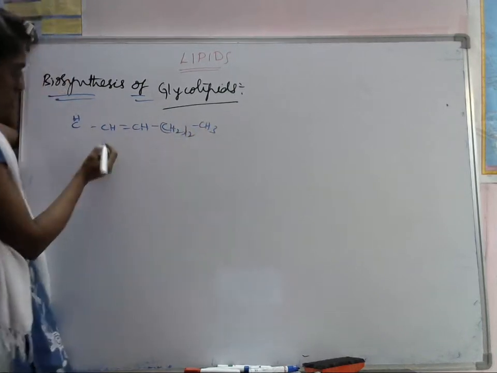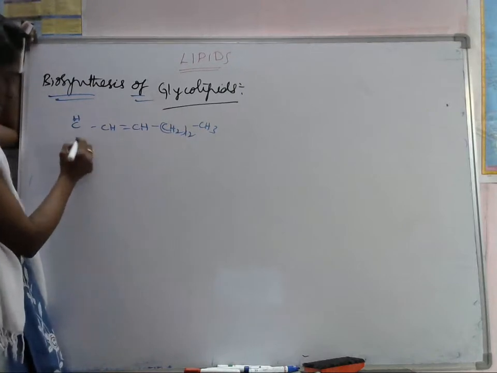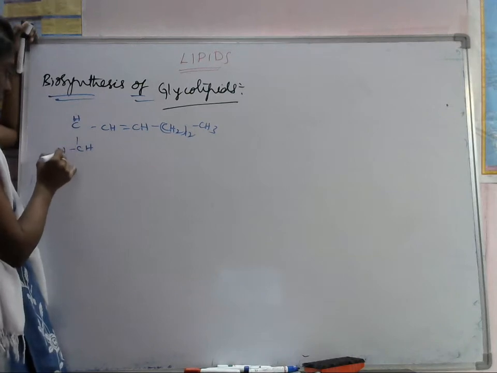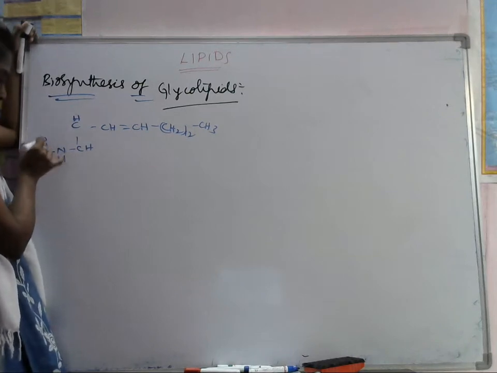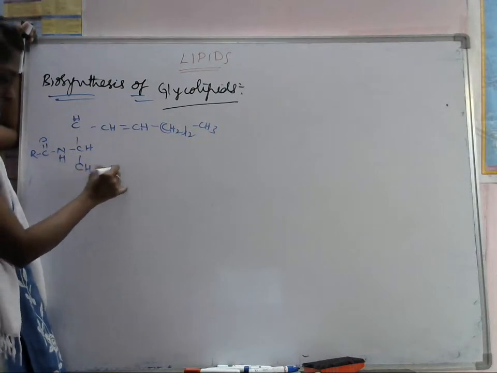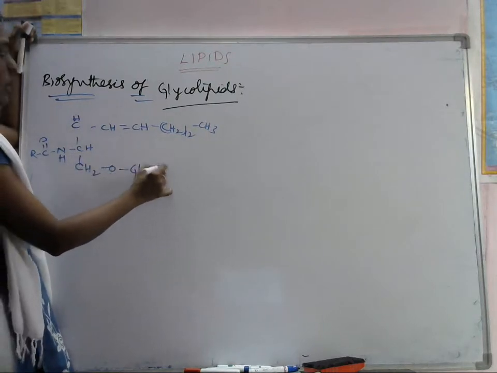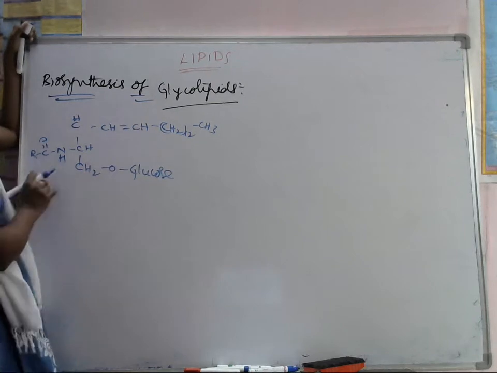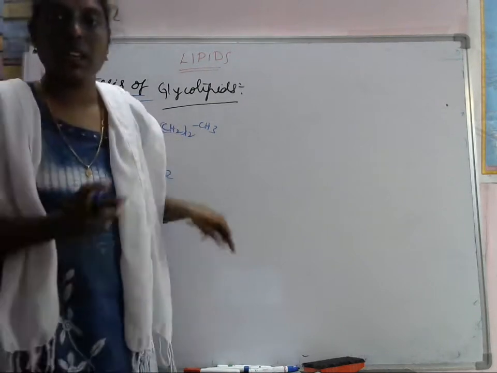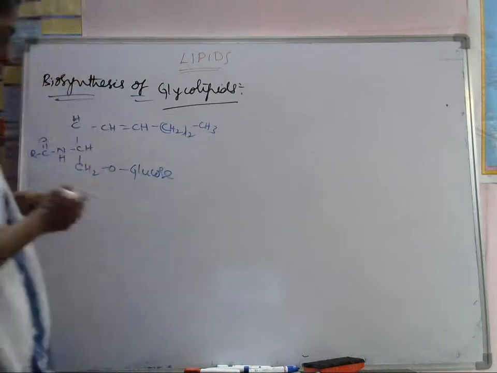So what is this one? Here CH is there. Here we are adding NHCO and next CH2O glucose. This is the glycolipid. So how do we prepare this glycolipid? Let's see the synthesis of this glycolipid.